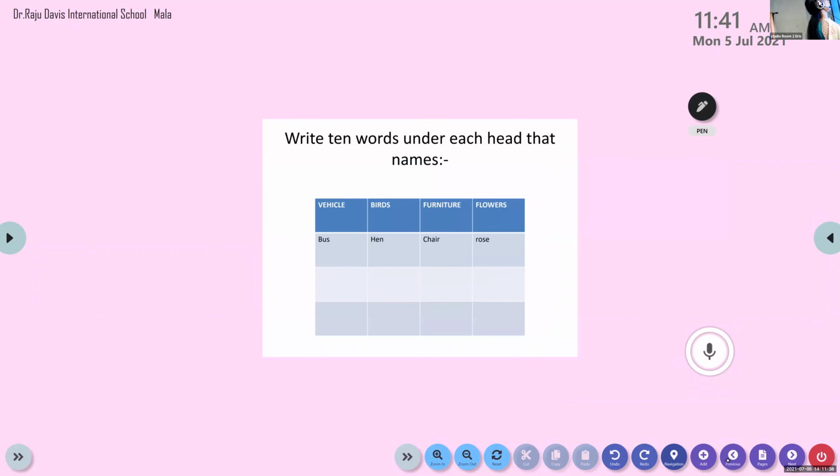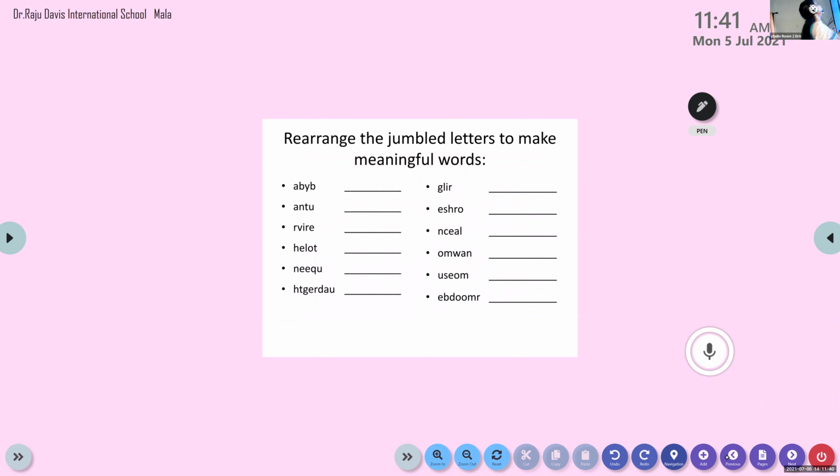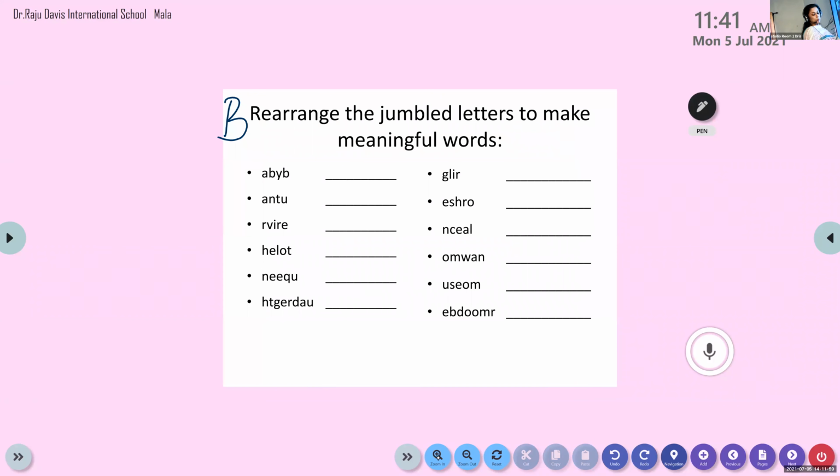I hope all of you have finished this. Now let's move on to today's exercise. In today's exercise, children, I wanted all of you to open your workbook. I hope you have completed the notebook. Please keep your rough book aside, and all of you please do take page number 5, exercise B.